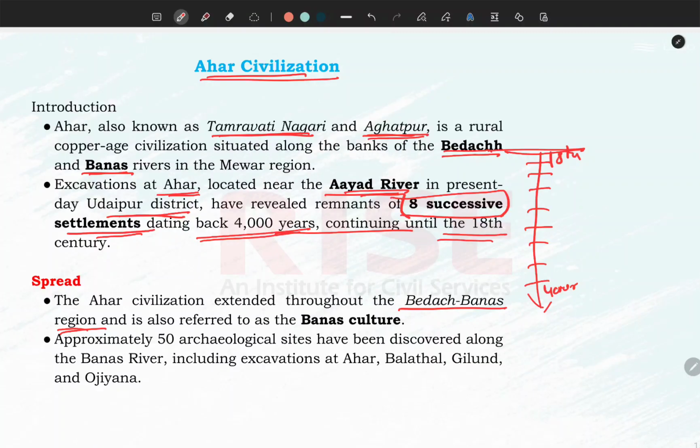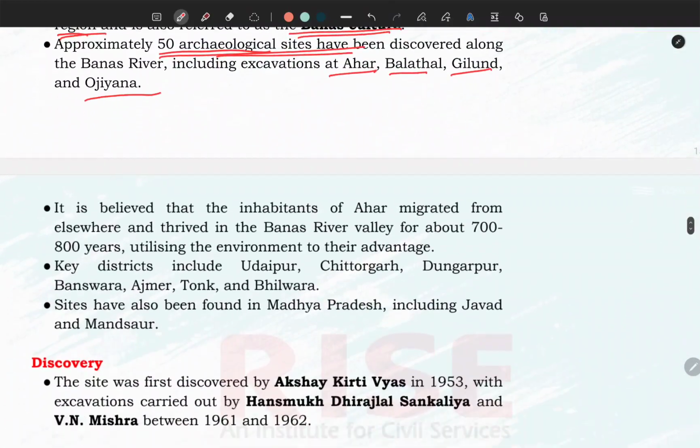Bedach is basically a tributary of the Banas River, and this is also known as the Banas Culture. Approximately 50 archaeological sites have been discovered in this civilization area, including Ahar, Balathal, Gilund, and Ojiana.